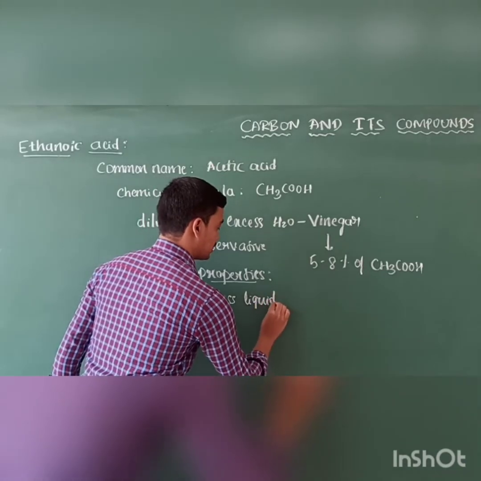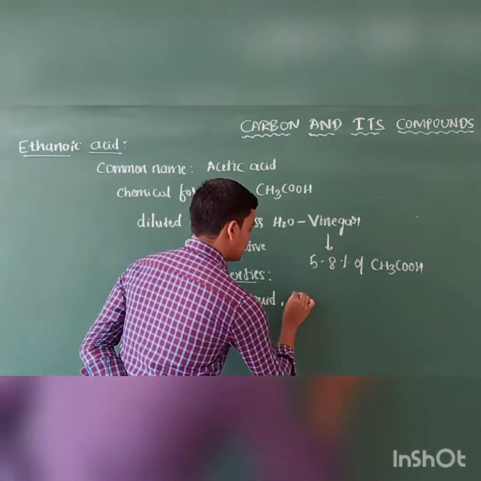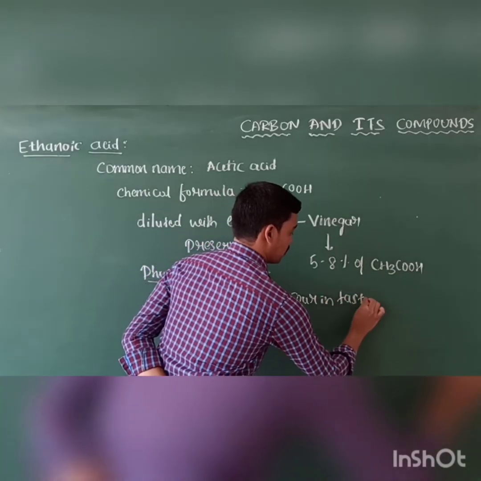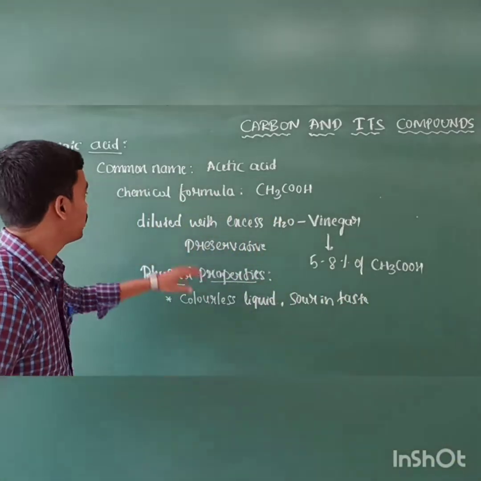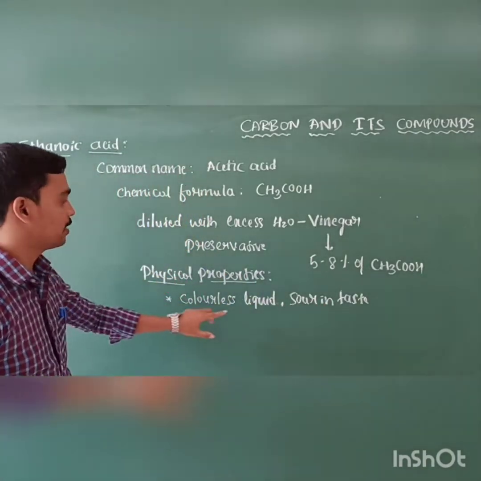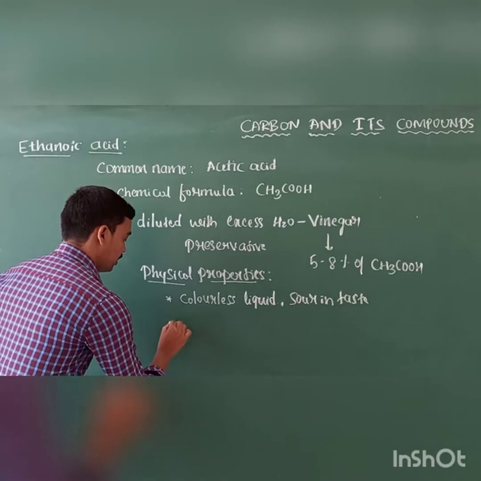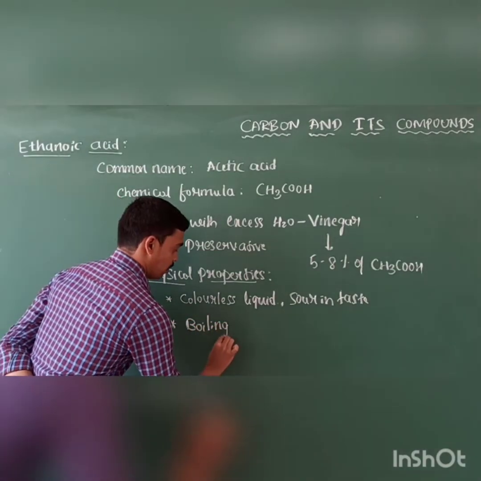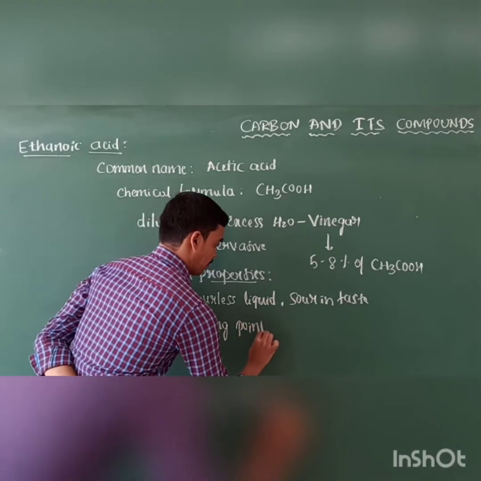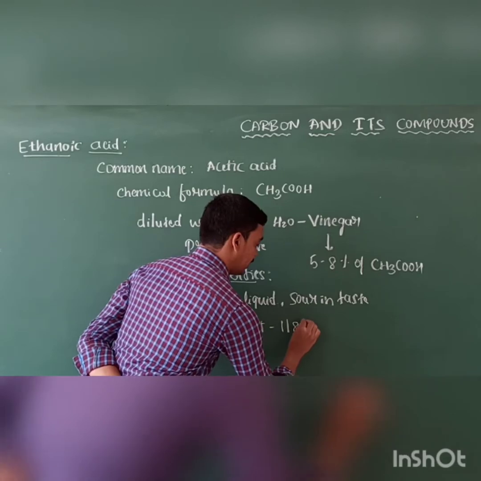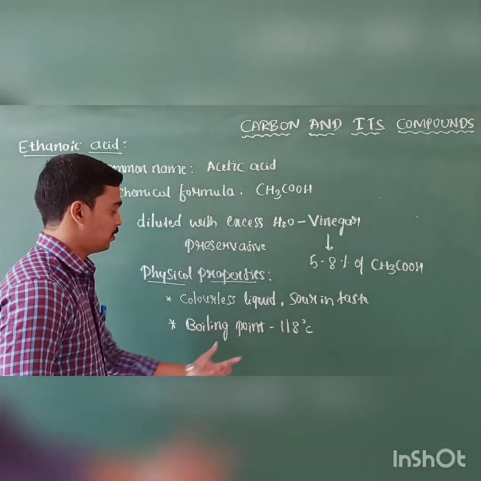It occurs in liquid state, and it is sour in taste. We are familiar with the acids. All the acids are sour in taste. So this ethanoic acid is sour in taste, and then the boiling point. The boiling point of ethanoic acid or acetic acid is 180 degrees Celsius. This is the boiling point.